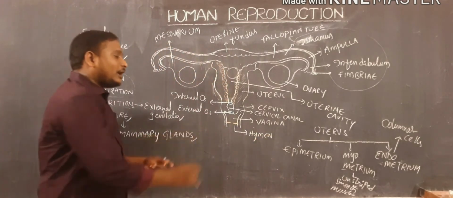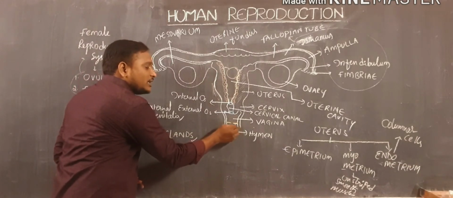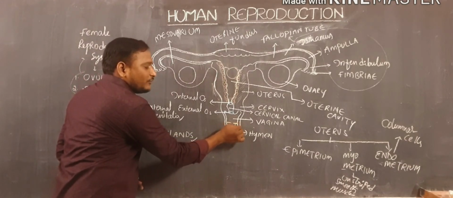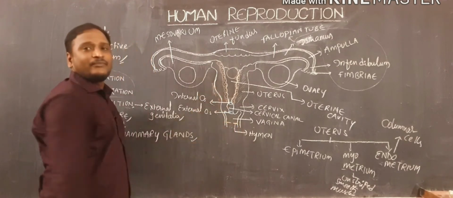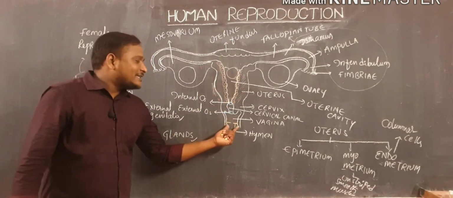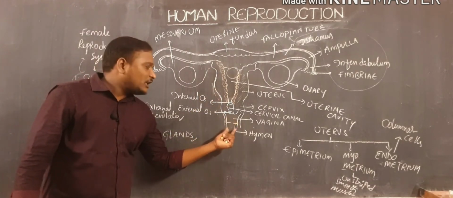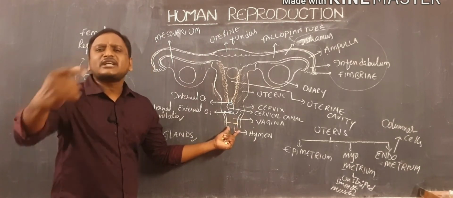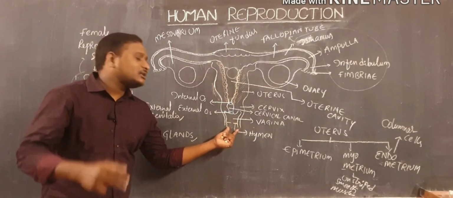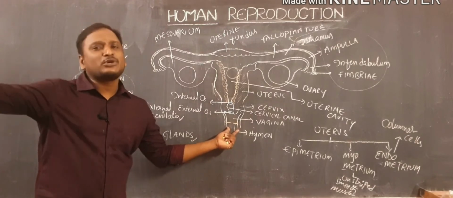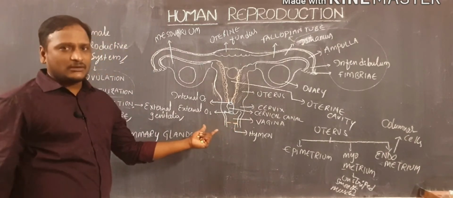Hymen layer. And then the vagina opens outside through the external orifice, external genitalia. In this case, the vaginal opening consists of different types of muscular folds. All together is called external genitalia. We will discuss external genitalia in our next video.